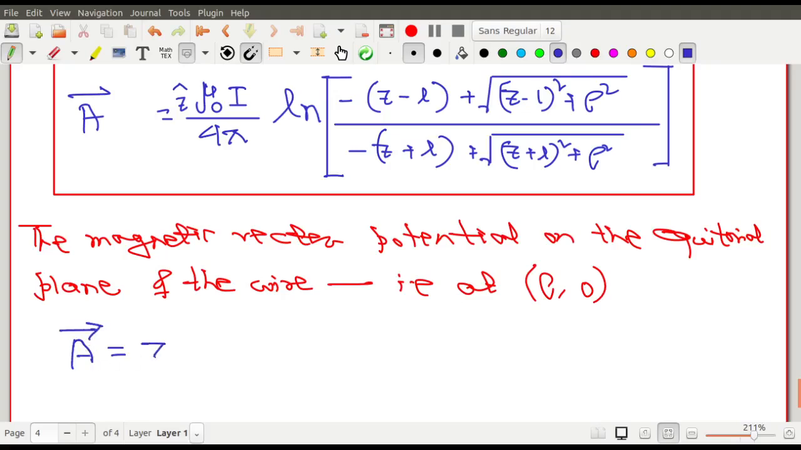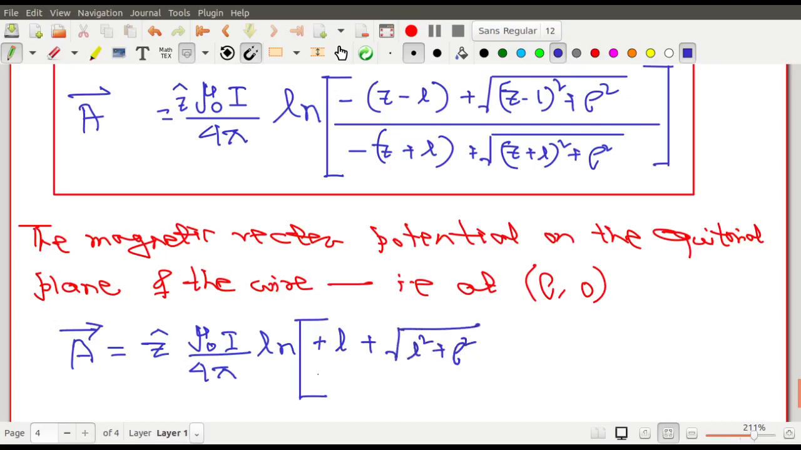That means at the middle point. So it is z cap mu0 I by 4 pi log of... minus of... you will make z equal to 0, right? So it is L plus root over of L square plus rho square divided by minus L plus root over of L square plus rho square. That's it. So L plus root over L square plus rho square over minus L plus root over L square plus rho square. So this is the vector potential on an equatorial plane.